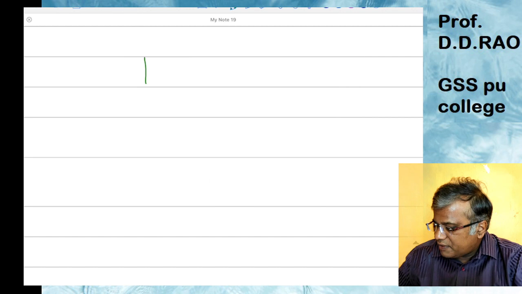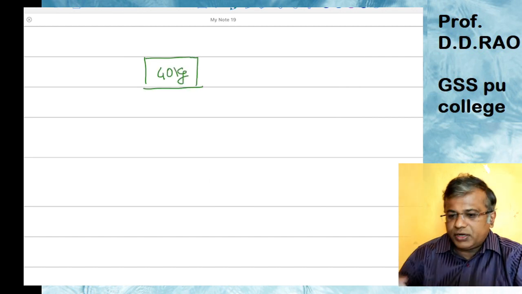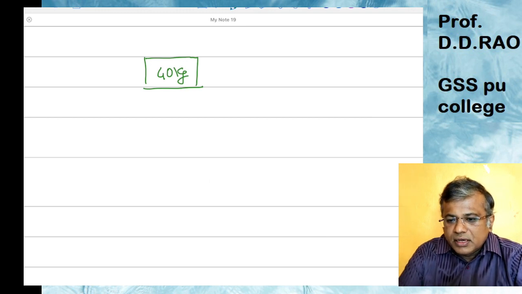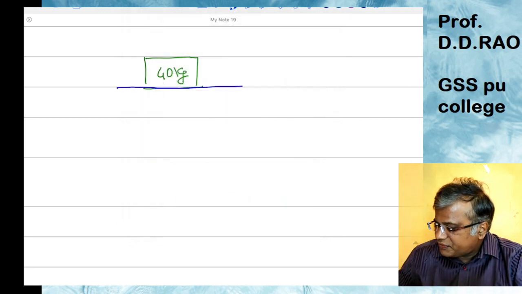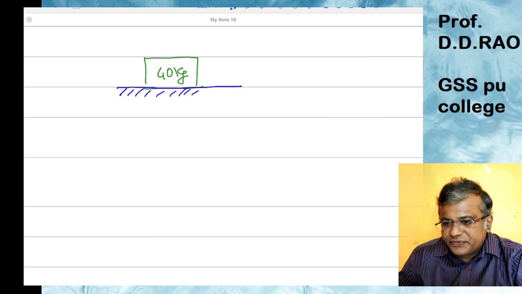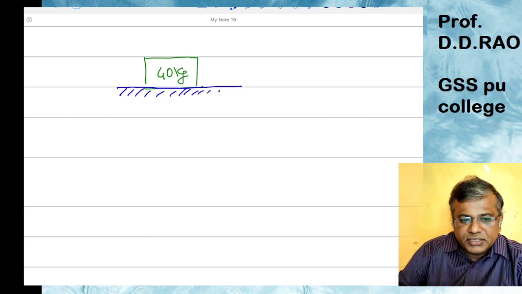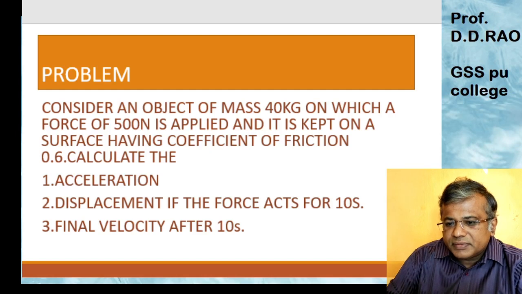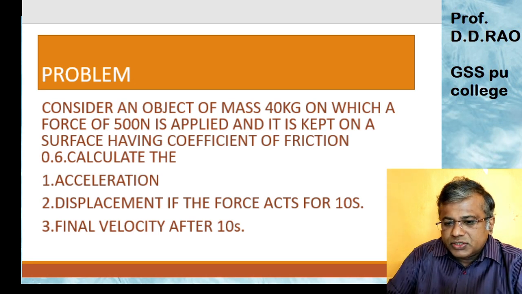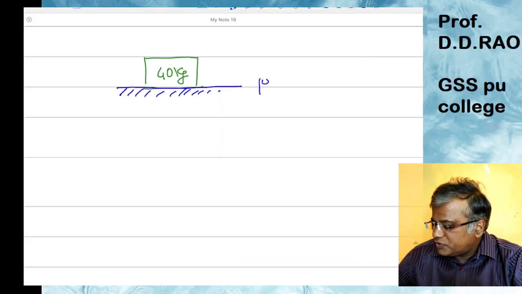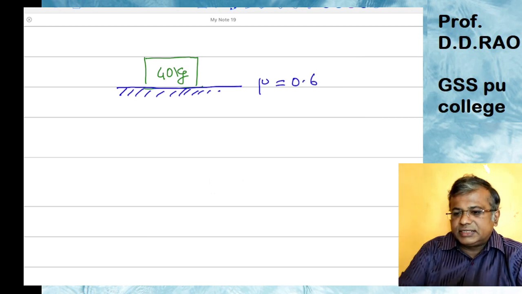Say I have an object here, and this object has a mass of 40 kgs, and it is kept on a surface. As per my question, the coefficient of friction of this surface is 0.6.